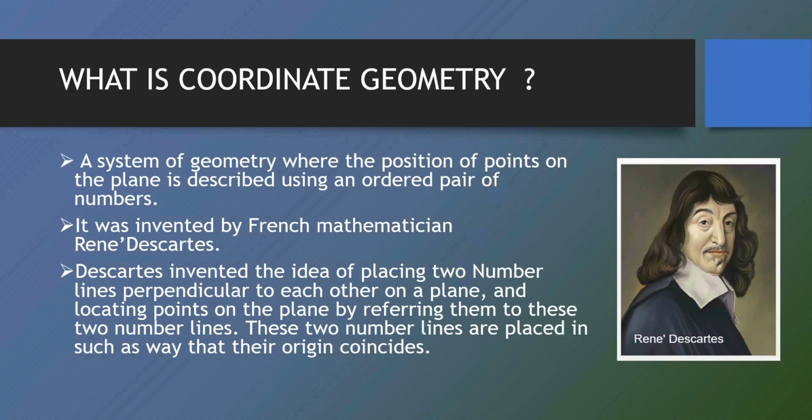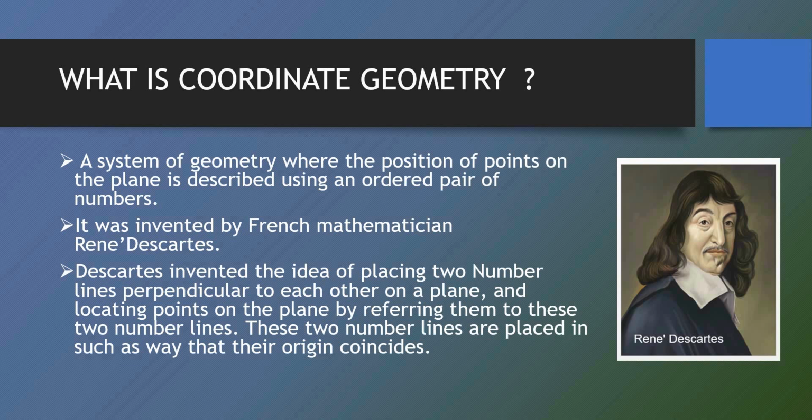It is a system of geometry where the position of points on the plane is described using an ordered pair of numbers. Now what we are doing in this part is locating the position of points by numbers which are written in an ordered pair.